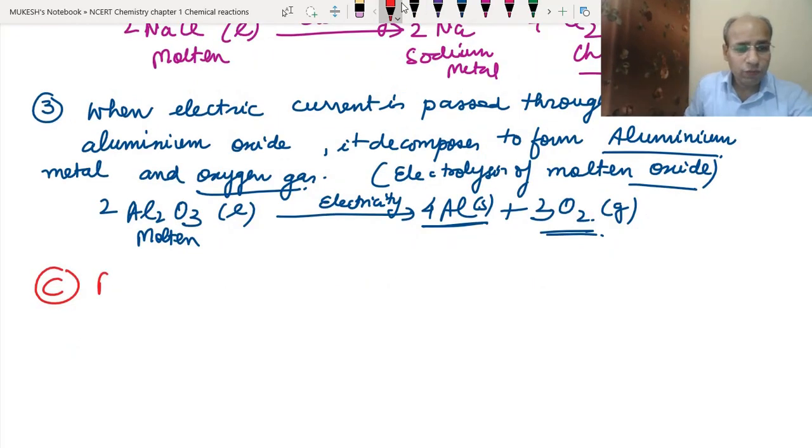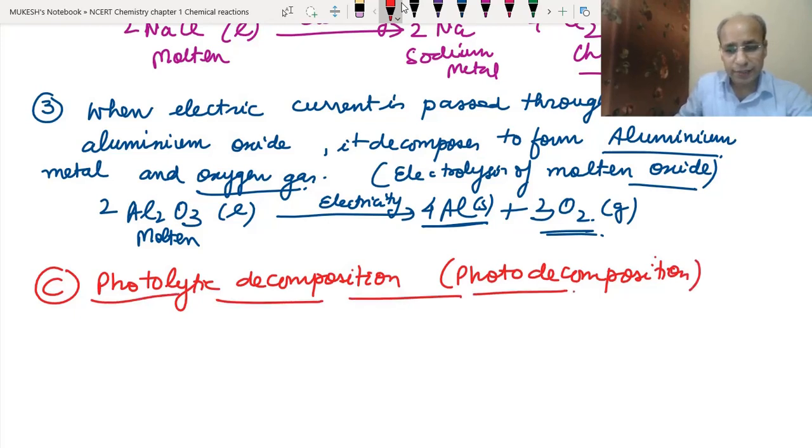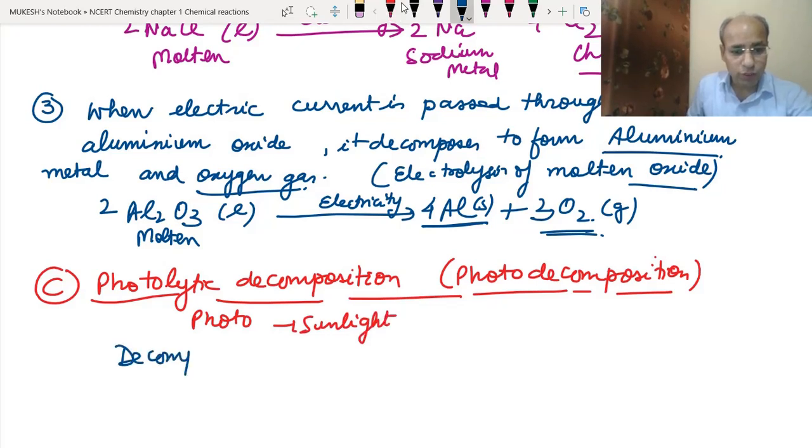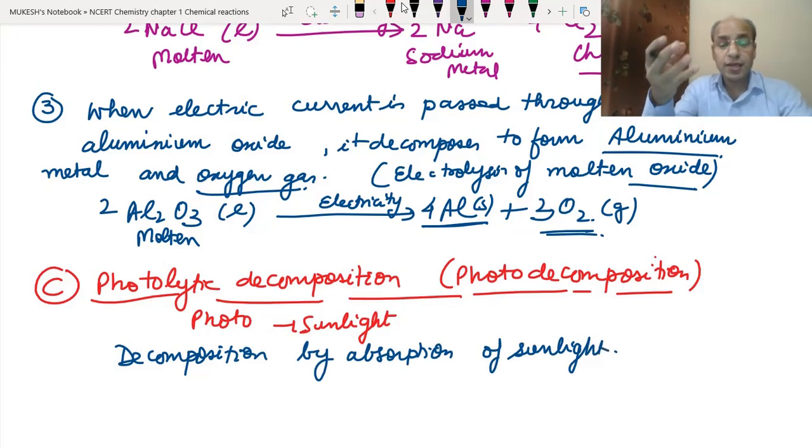C is photolytic decomposition, or we can say photo decomposition. Photo means sunlight. So here the energy is provided in the form of sunlight. Clear? It is decomposition by absorption of sunlight. In this kind of decomposition, if we take a compound and put it into the sunlight, it will start decomposing and form different compounds. So this is called photolytic decomposition.